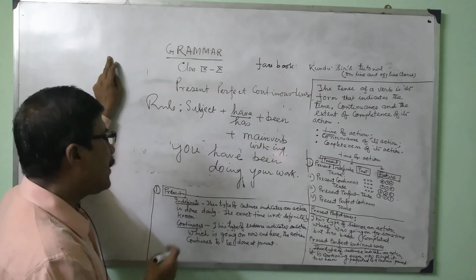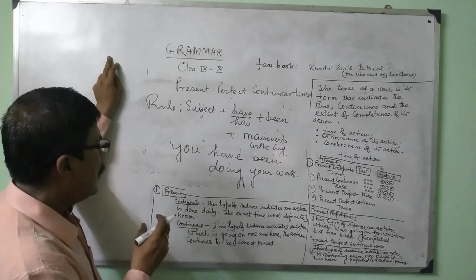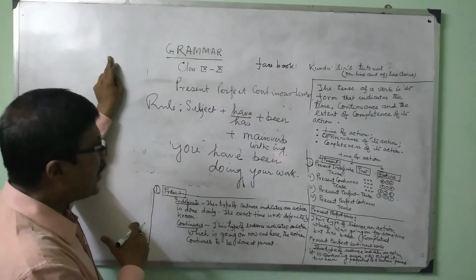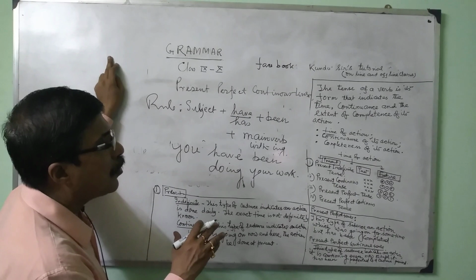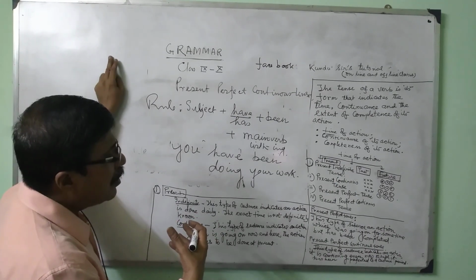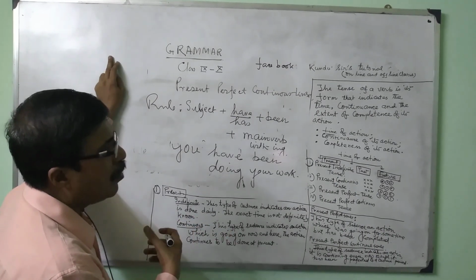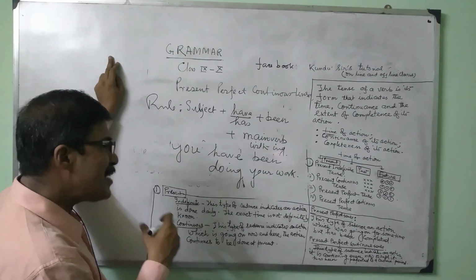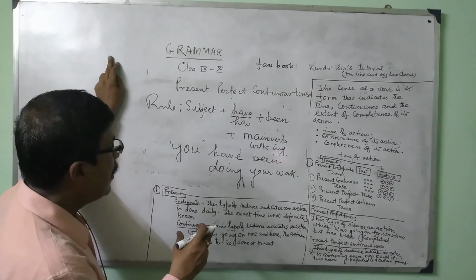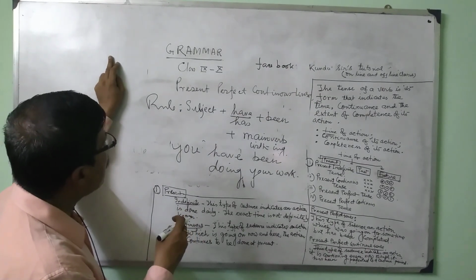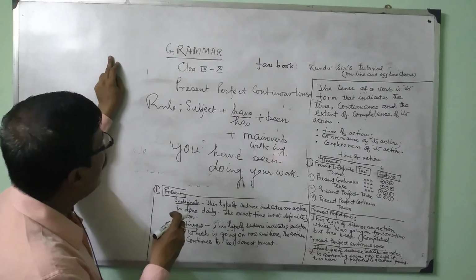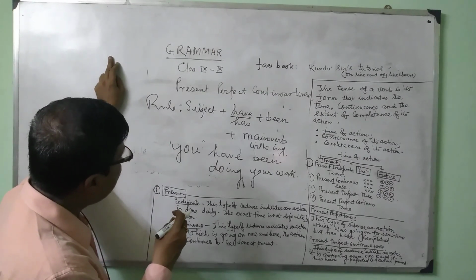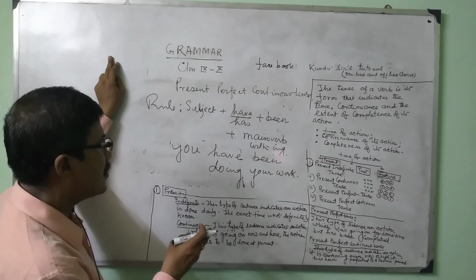I am once again repeating about the present perfect continuous. That means action is already started and still going on. That is, no result is expected now. Result will be expected after completion. So it is already started and still going on. At that time, the grammatical rule is to be applied or implemented for present perfect continuous tense.